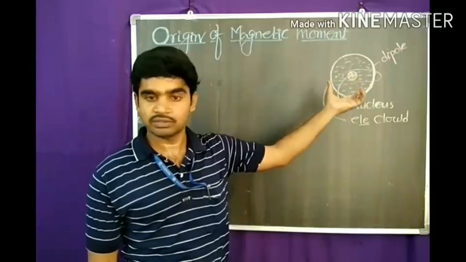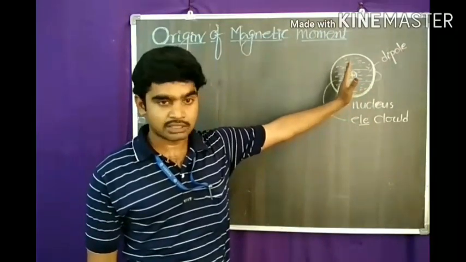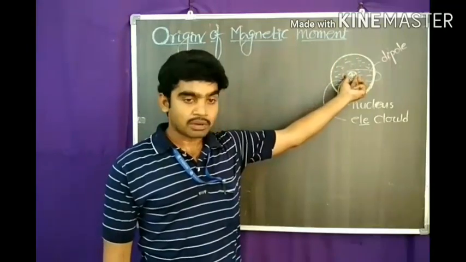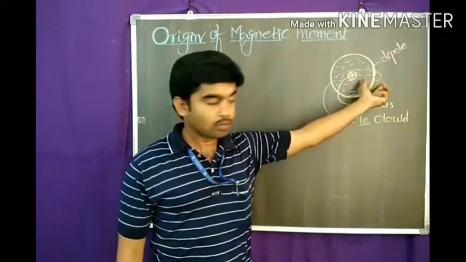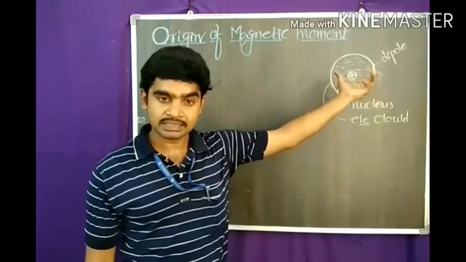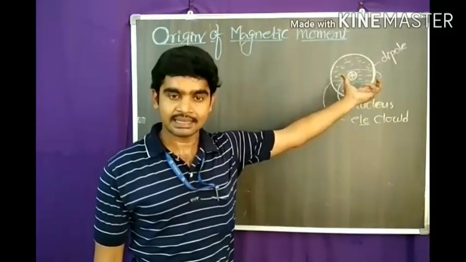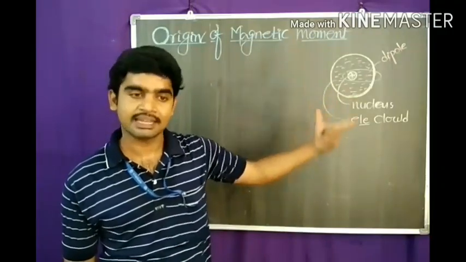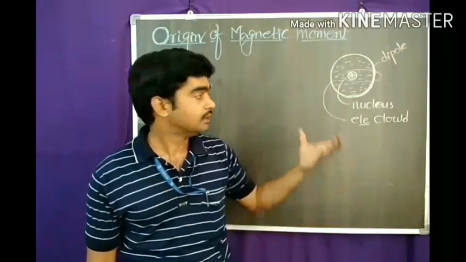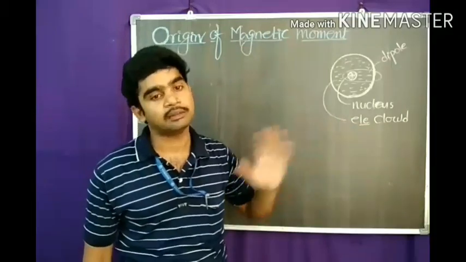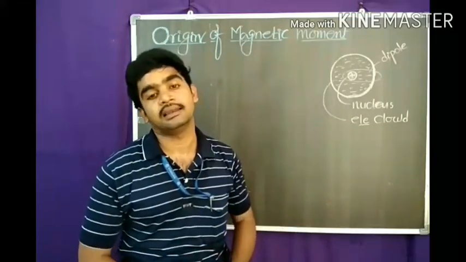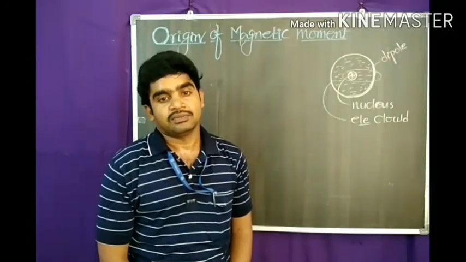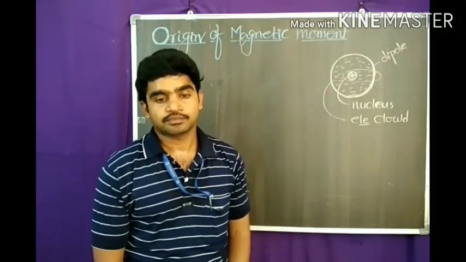Simply, I will repeat: every metal consists of a number of atoms. In those atoms, there is a positively charged nucleus and also a negatively charged cloud. The positively charged nucleus and the cloud act as a tiny current loop. This current loop acts as a magnetic dipole. The magnetic dipole has a certain amount of magnetic moment, and that magnetic moment gives the magnetic properties. This is the reason behind the magnetic nature of magnetic material.